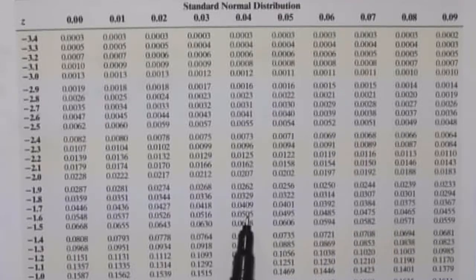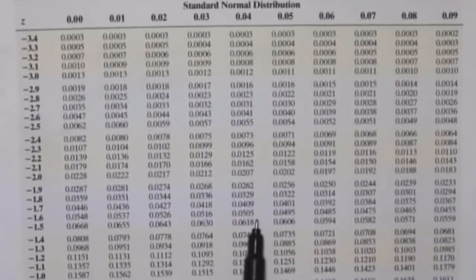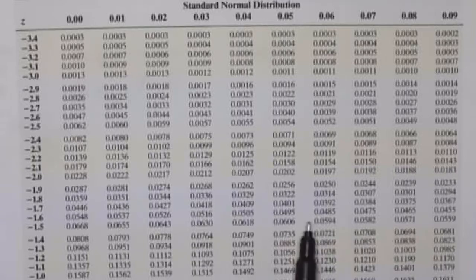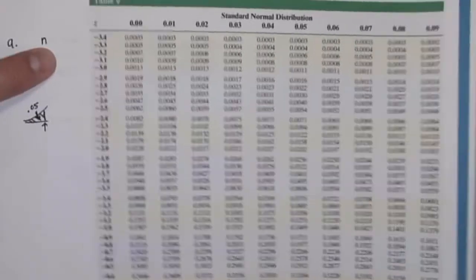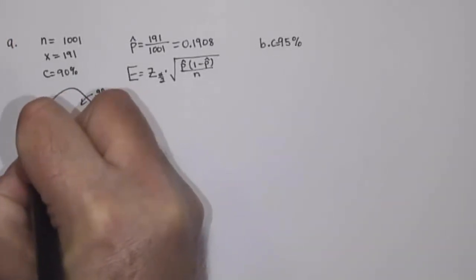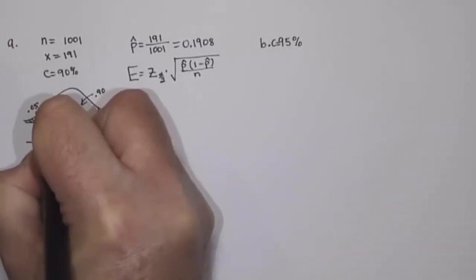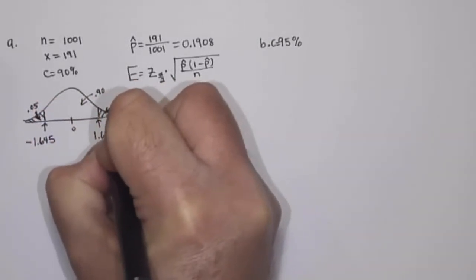This value matches up with negative 1.64, and this value matches up with negative 1.65. When we are perfectly in the middle, remember we split the difference. So 1.64, 1.65, if we average that, we'll get 1.645. So this critical value right here is negative 1.645, and by symmetry, this is positive 1.645.